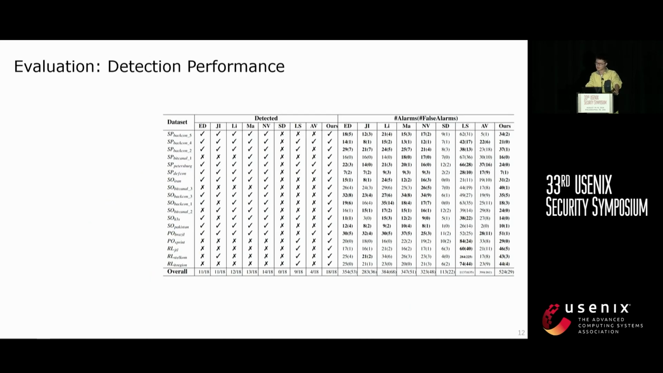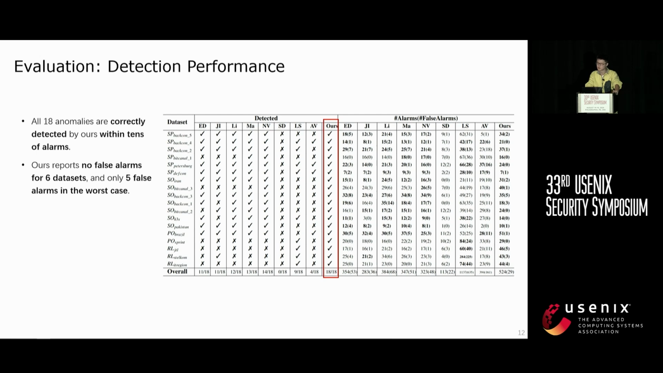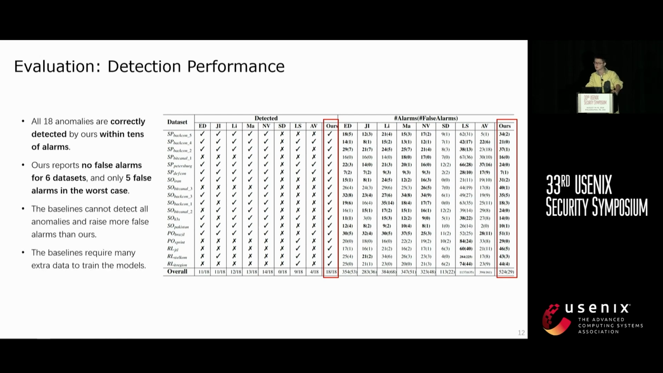We then replay the route announcements from the 18 historical datasets to evaluate the detection performance of our system. As shown in the table, our system detected all 18 confirmed anomalies within tens of alarms, with no false alarms for 6 datasets and only 5 false alarms in the worst case. In contrast, the baselines missed anomalies and generated more false alarms.